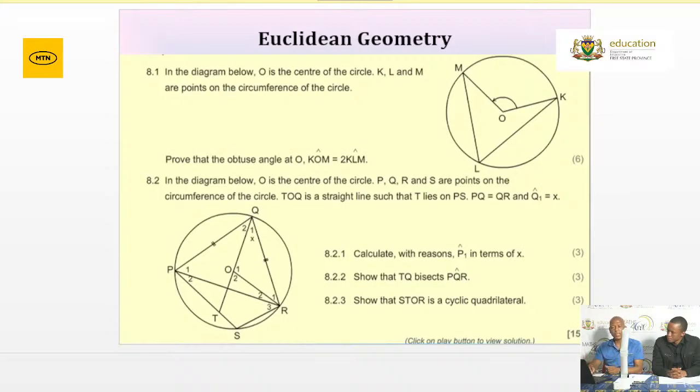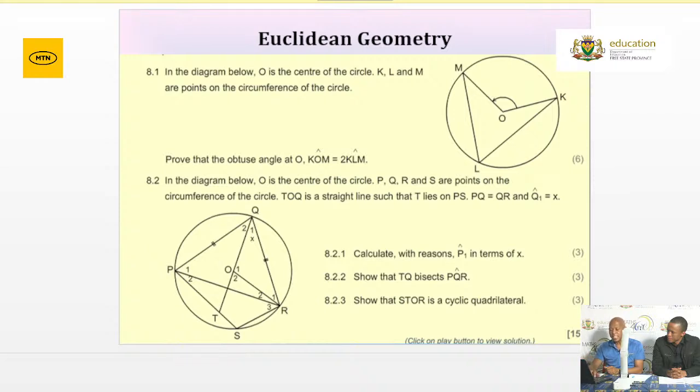Right. For 8.2, I indicated in the diagram below, O is the center of the circle. You immediately go to the sketch. Right, what do you see? Which theorem talks to the center that you can locate it there? I can see angle at the center is twice angle at the circumference.